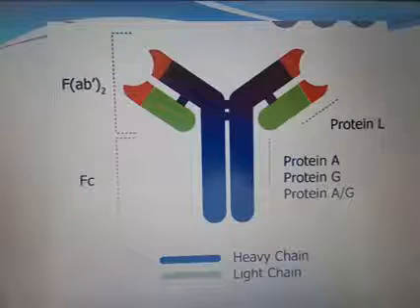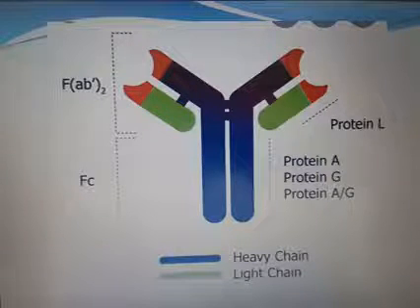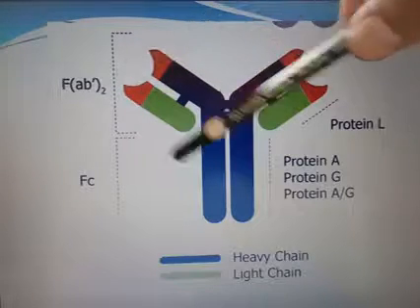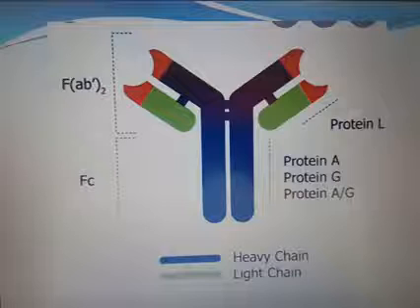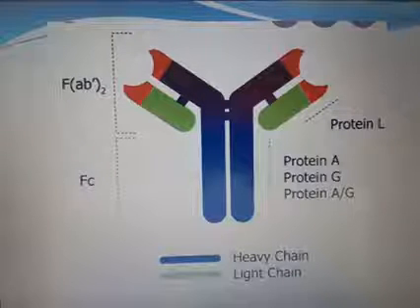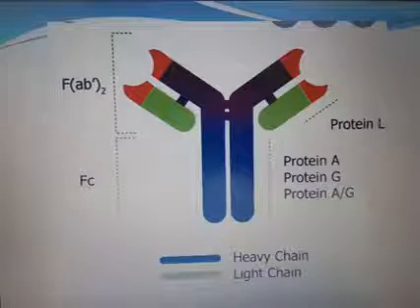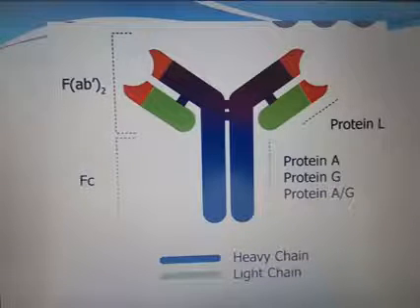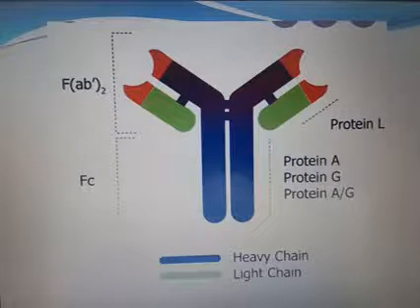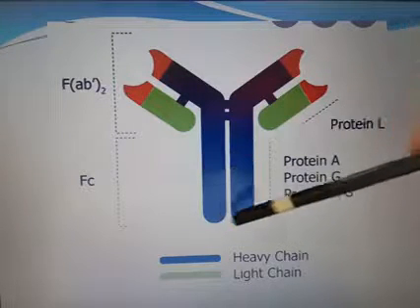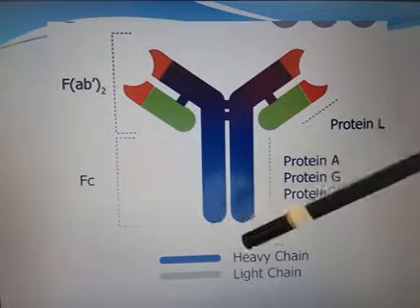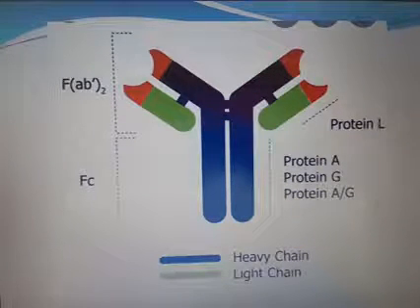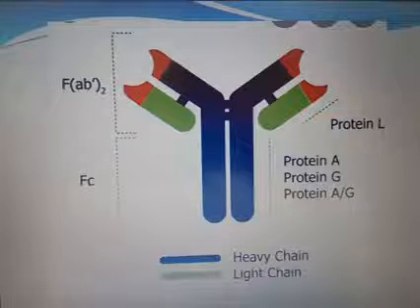H2 means 2 heavy chains, L2 means 2 light chains. The heavy chain and the light chain are connected by sulfide bonds. The tip of this portion is the C end or C region. This is the structure of the antibody.